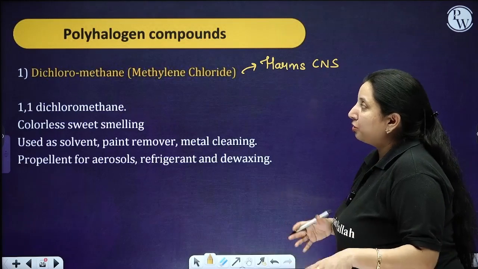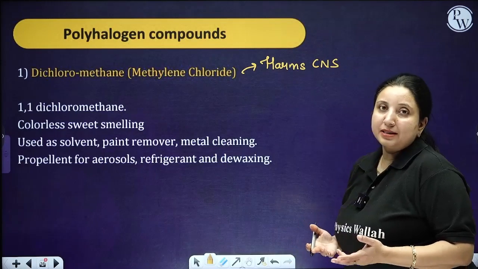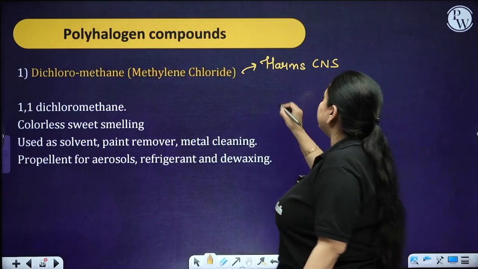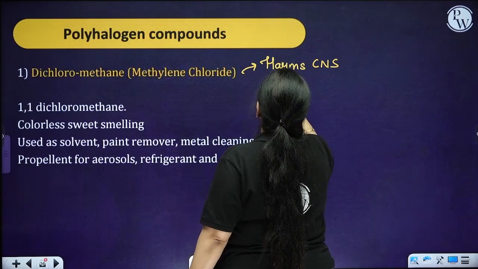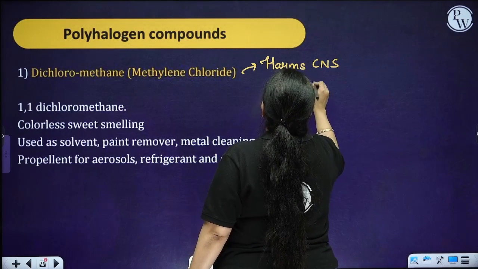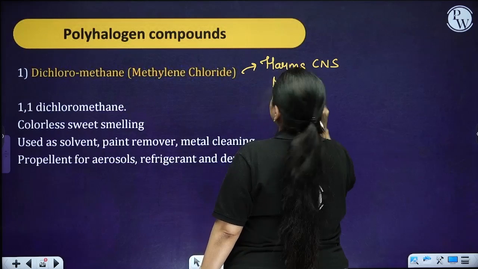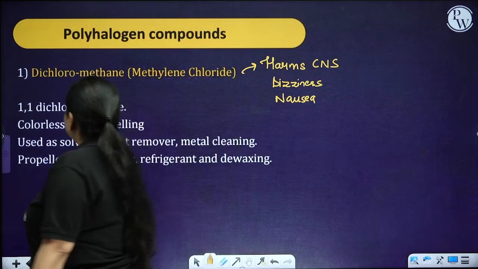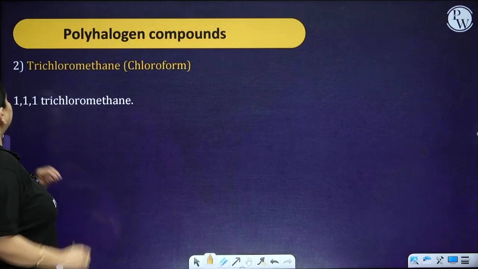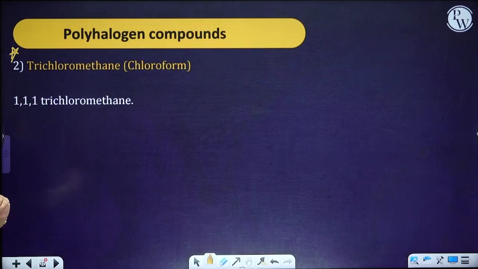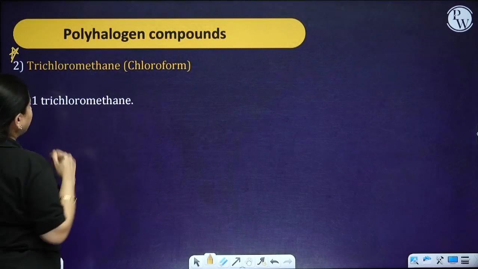The vision is going to be completely lost, you can say blindness, and it gives dizziness, then nausea. Okay. Next one is the trichloromethane, that is your chloroform, which is important for us, and from here only we get a question. Now basically chloroform is called trichloromethane.